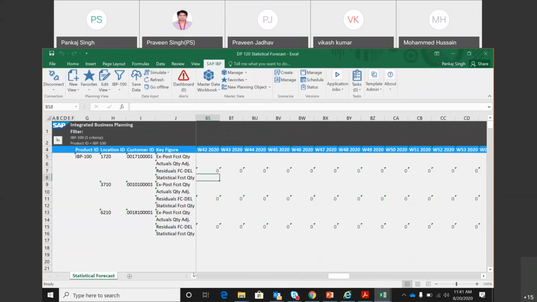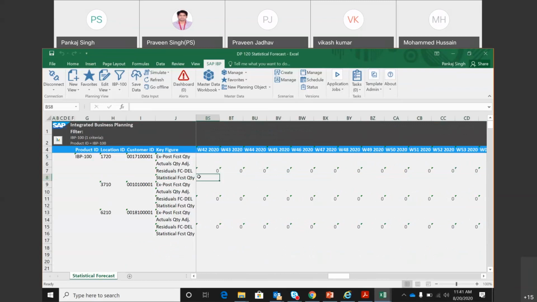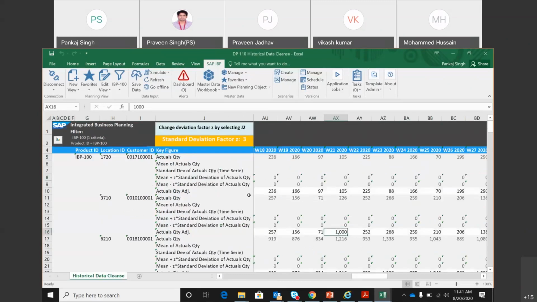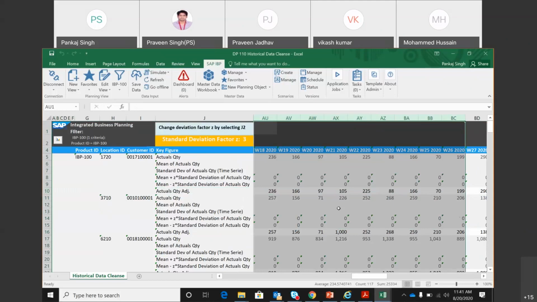So this is the future, and based on the setup that you have seen, the stat forecast quantity is the key figure where the statistical forecast will be seen. Right now it is blank, and we have the actual quantity adjusted in the past bucket. So all what we are seeing right now here is the past numbers.